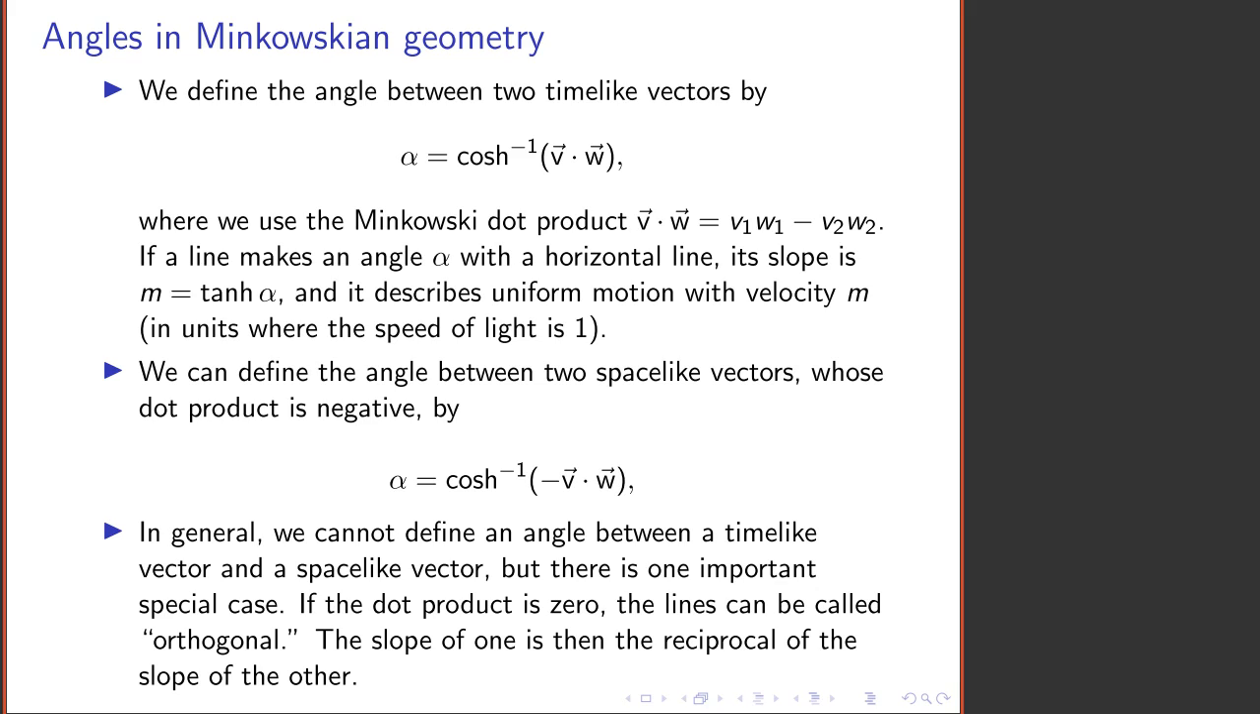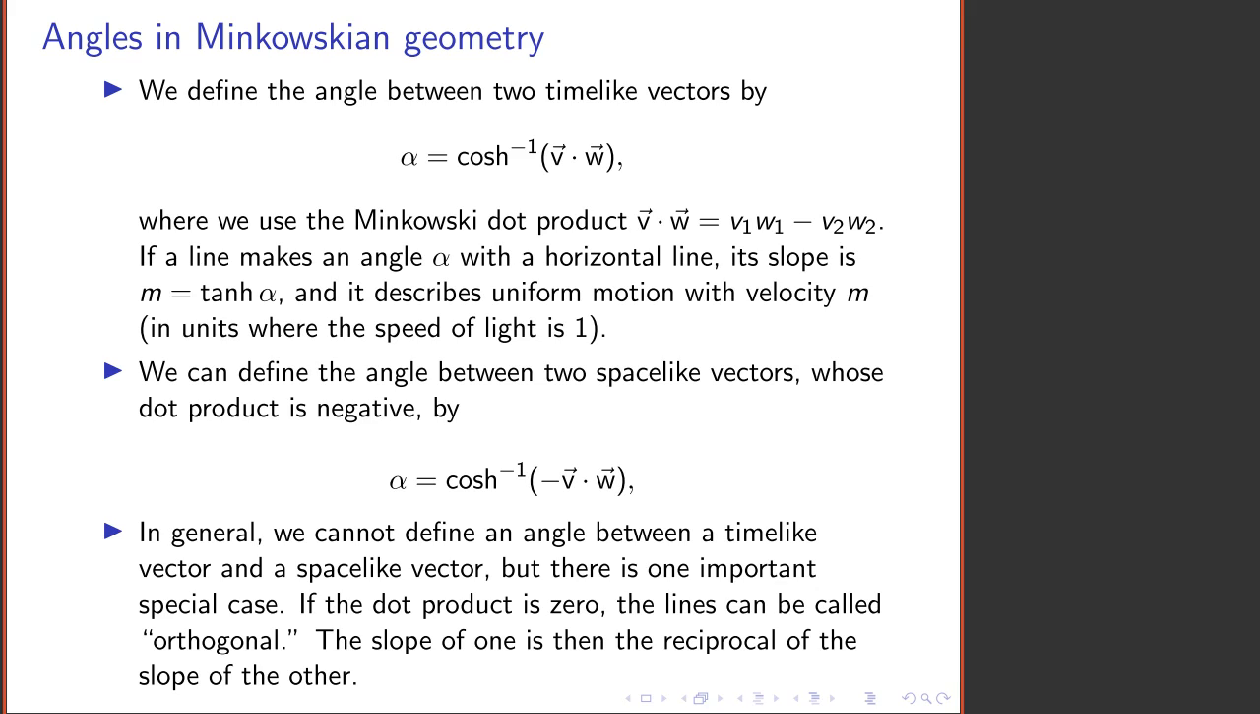If I have two spacelike unit vectors, their dot product is guaranteed to be negative, and in fact, it's smaller than -1. So if I change the sign, I can again take the inverse hyperbolic cosine to get a hyperbolic angle. So while spacelike lines are not valid in Minkowskian geometry, we will sometimes have occasion to talk about the angle between two spacelike vectors.